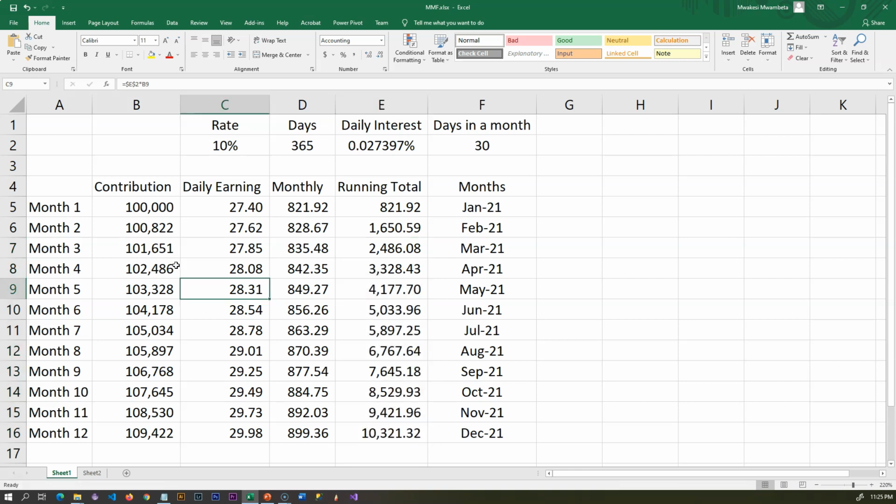Okay, at the end of 12 months, from 100,000, you now have an interest of 10,321.32. To some people, it's not much, but I'll guarantee you, if you were to invest this money into a savings or current account, the bank will give you around 2 to 3% of your savings. So you can imagine 2 to 3%, just a small figure. So the bottom line here is, whatever you do with your money, don't keep your money in a savings account. Put your money in money market.